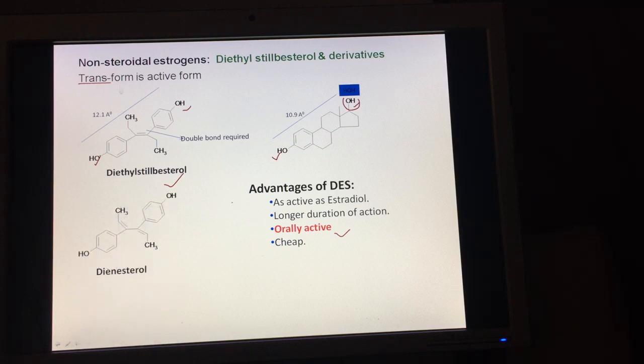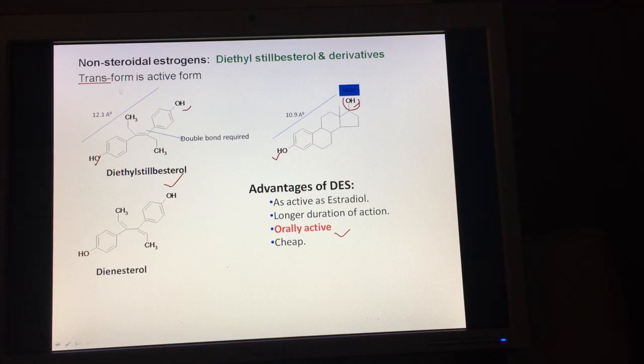Also, the other drug in this case is dienestrol. This is the structure of dienestrol. In this, the double bond is not over here. The double bond gets shifted to this position. This is the chemical structure of dienestrol. Okay, so this was about diethylstilbestrol and its derivative class.